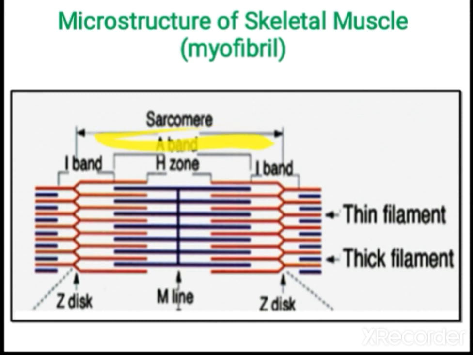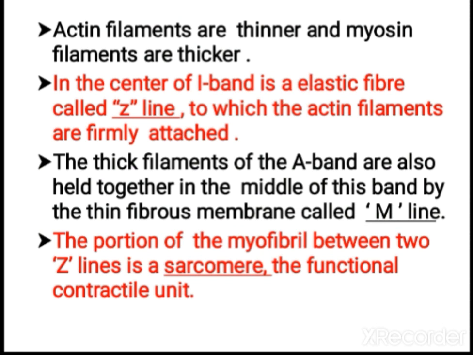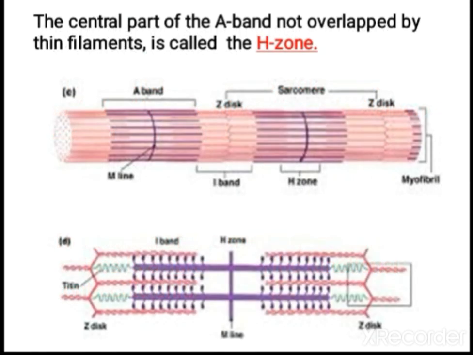This is the sarcomere from one Z line to the other Z line. In the center of the I band you can see some overlapping of filaments, which you call the Z line. In between one Z line and the other Z line is one sarcomere.